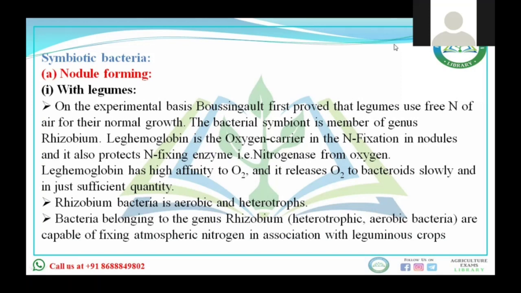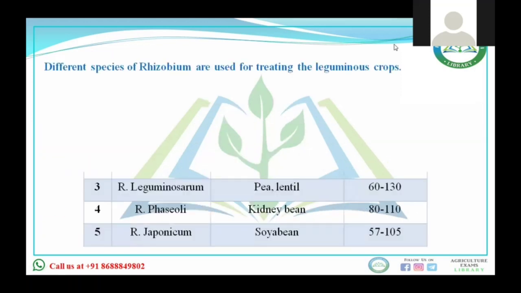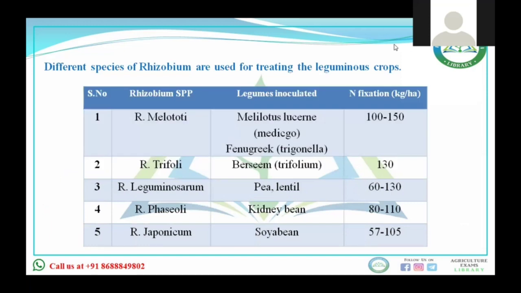Bacteria belonging to the genus Rhizobium are generally aerobic and heterotrophs. They are capable of fixing atmospheric nitrogen in association with leguminous crops. This was already discussed. Do you remember that a question was asked from this section? If you have attempted the IUPAC from the last 2 years, you must know a question came from here. These are the names of 5 different species of Rhizobium, the legumes in which they are inoculated, and the amounts of nitrogen fixation. You must remember this chart: which Rhizobium species is the inoculant for which legume crop, and the average amount of nitrogen fixation.